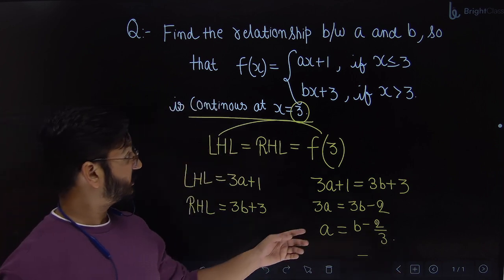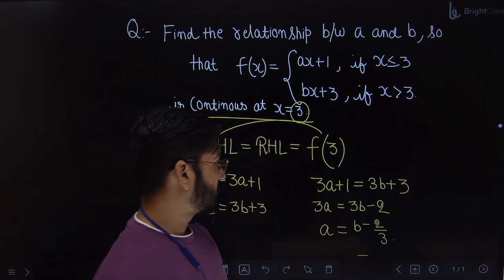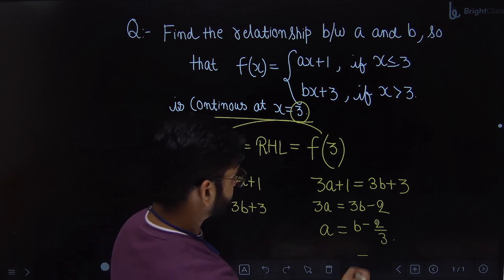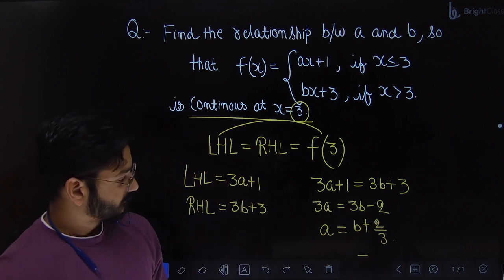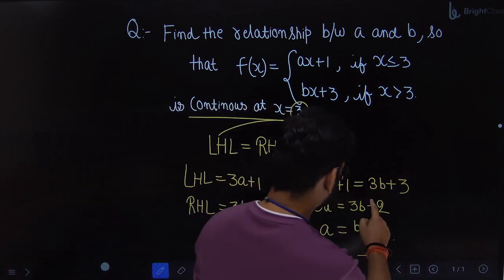Clear? So this is the relation. They didn't ask the value. They asked the relation. This is the relation. Clear? That will be plus, correct. 3 minus, I wrote minus by mistake. This is also plus.